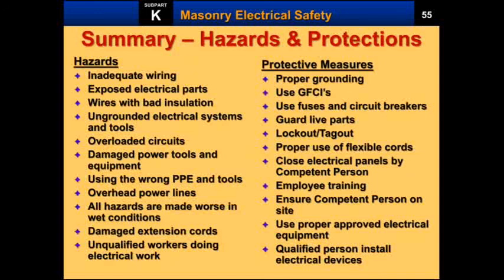We should ensure a competent person is on the worksite. We should provide properly approved electric equipment to the worker or operator. A qualified person should install electric devices. By following all these safety measures and good work practices, we can avoid electric accidents.